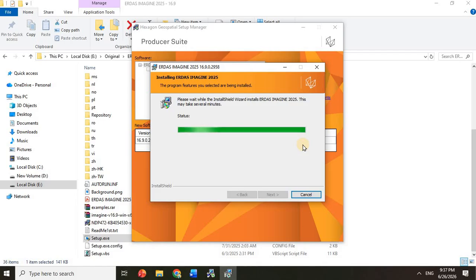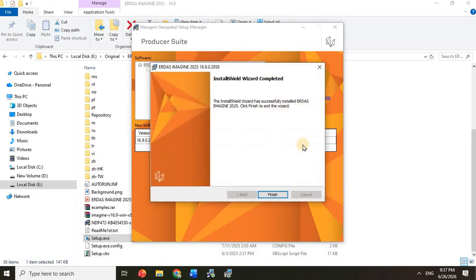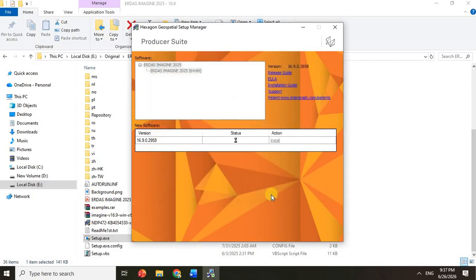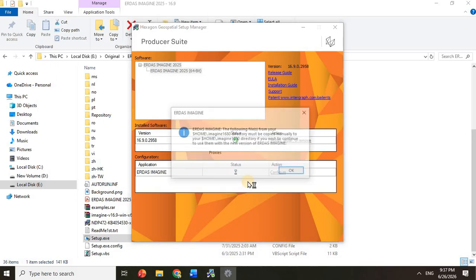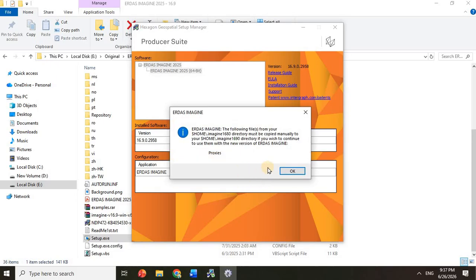This step takes a long time due to the large size of ERDAS Imagine. Now click finish. Click OK.